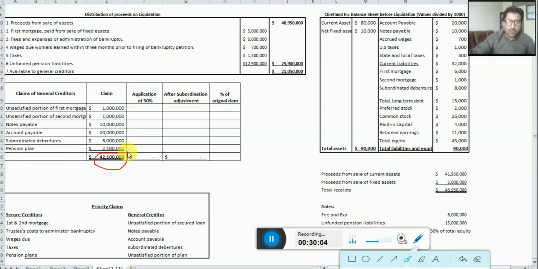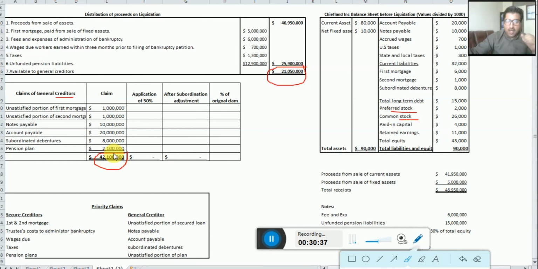Okay, dear students, if we look here at the total claim of the general creditors, which is 42 million, how much is the available fund? But before we talk about this, keep in mind, in this table we do not have the preferred stock and the common stock claim. Why? Because this is only for general creditors, and creditors are those individuals who provided loans. The preferred stock and the common stock holders are owners, and their funds are not treated as creditor funds. So for the common stock and the preferred stock, we do not have any place in this table.